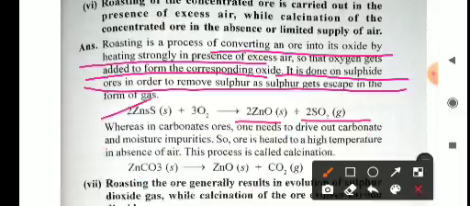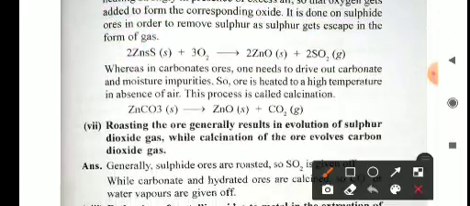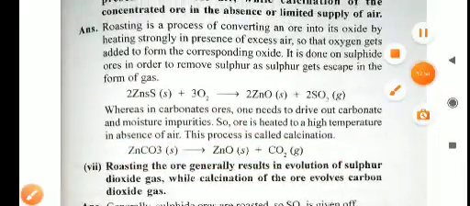Whereas in carbonate ores, one needs to drive out carbonate and moisture impurities, so the ore is heated at a high temperature in the absence of air, and this process is known as calcination. Zinc carbonate gives zinc oxide plus carbon dioxide. So in calcination, we heat an ore in a limited supply of air or oxygen, or in the absence of oxygen. This is the basic difference between roasting and calcination. Okay, thank you.